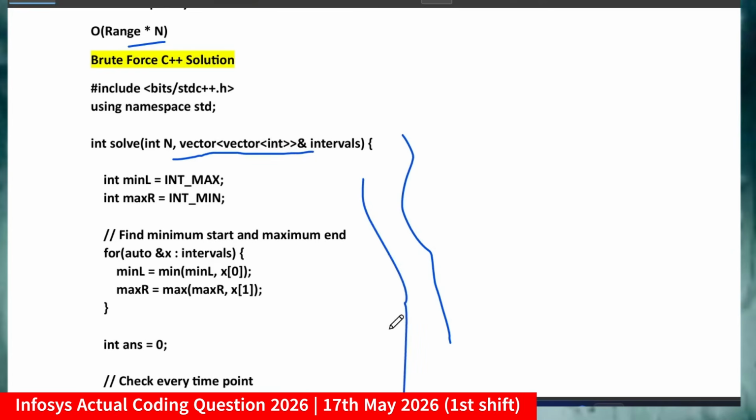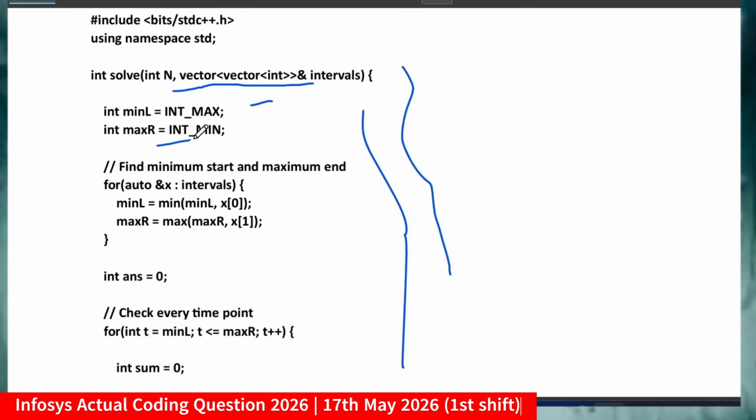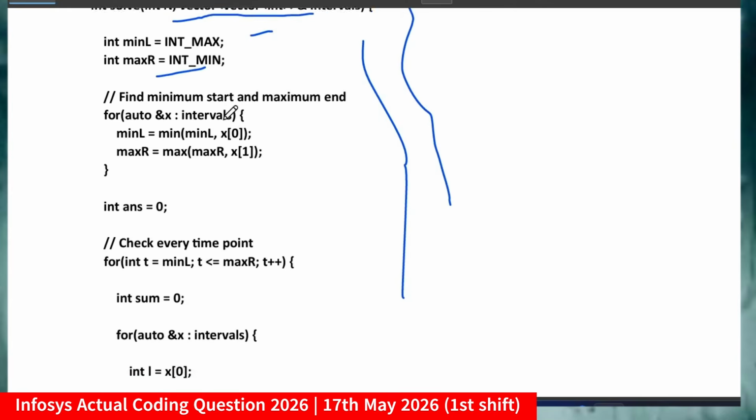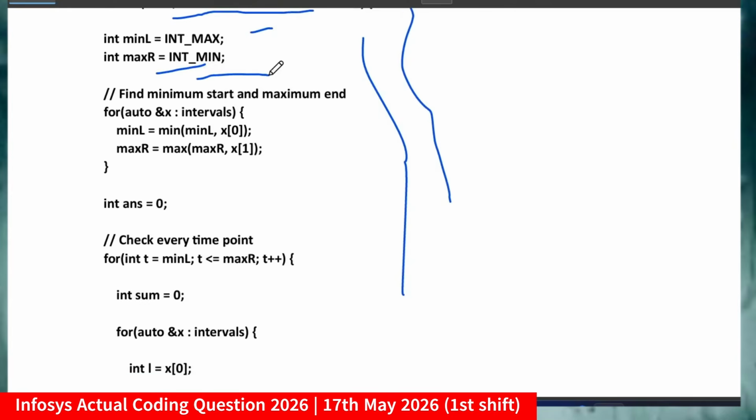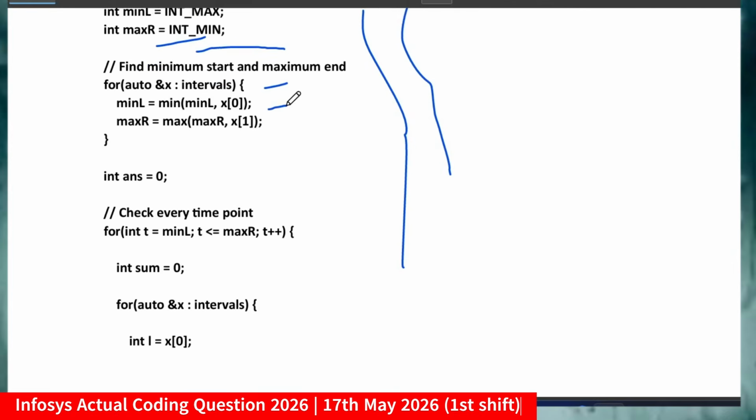So what actually am I doing here? First, declaring the temporary variables: minL initialized with INT_MAX, and maxR initialized with INT_MIN. Now I will find the minimum start and maximum end. So I will traverse the intervals and find these values: minL equal to minimum of minL and x0, and maxR equal to maximum of maxR and x1.